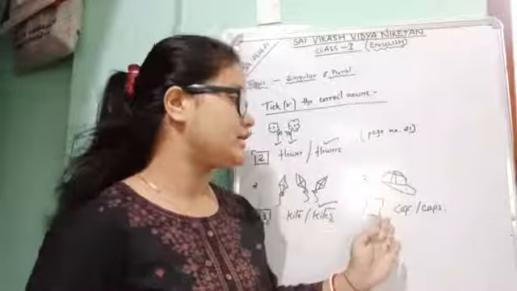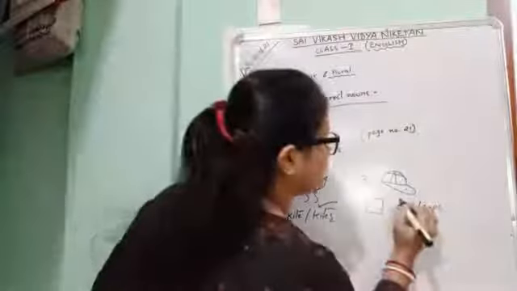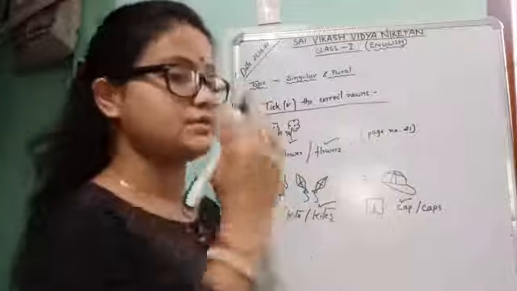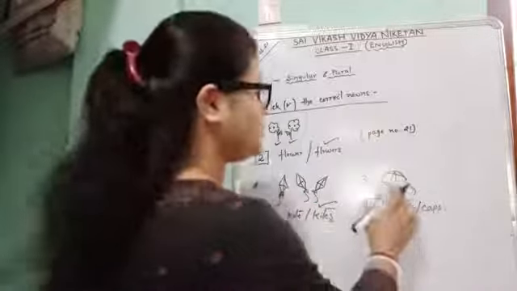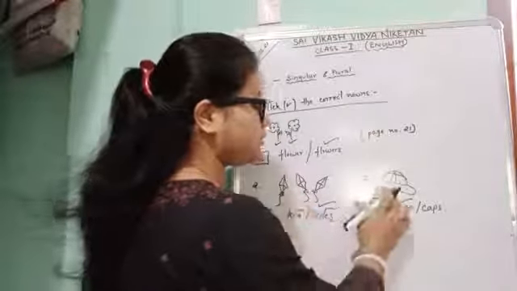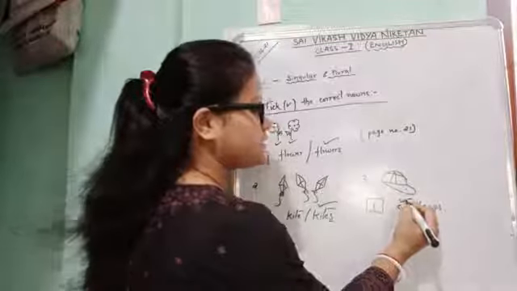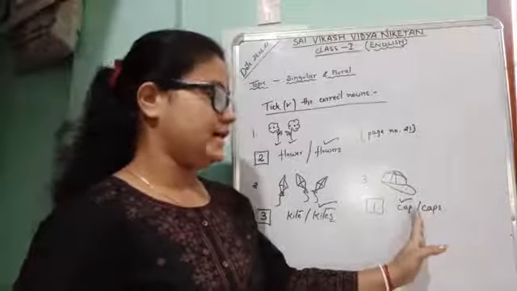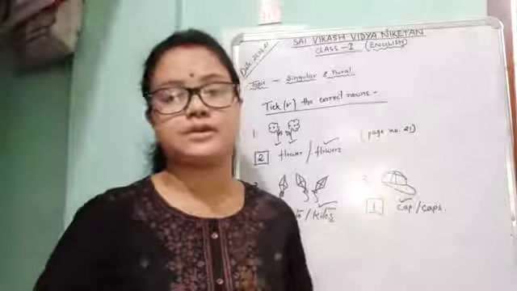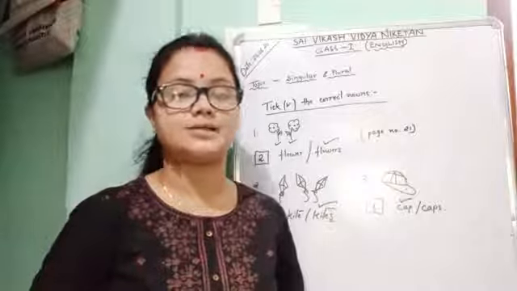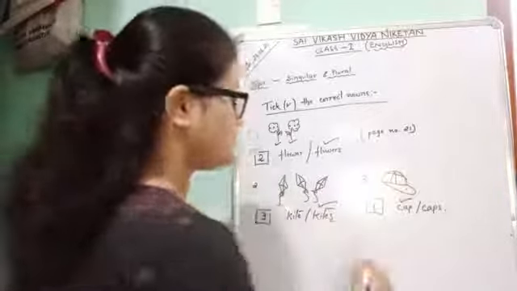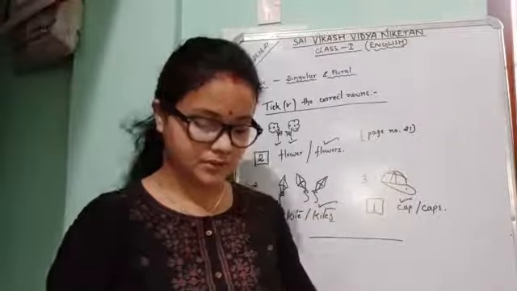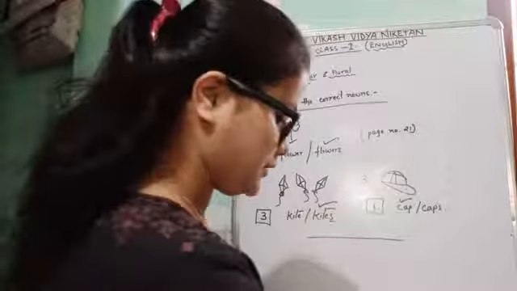And for singular noun, we just pick the noun that is one, and cap, not caps. Caps denotes plural noun. So this is singular noun, and we just pick the correct answer, that is cap. One cap. No need to add s or es to the singular noun. We have to use s or es for the plural nouns. So like this you have to practice at home. Page number 21. Clear?